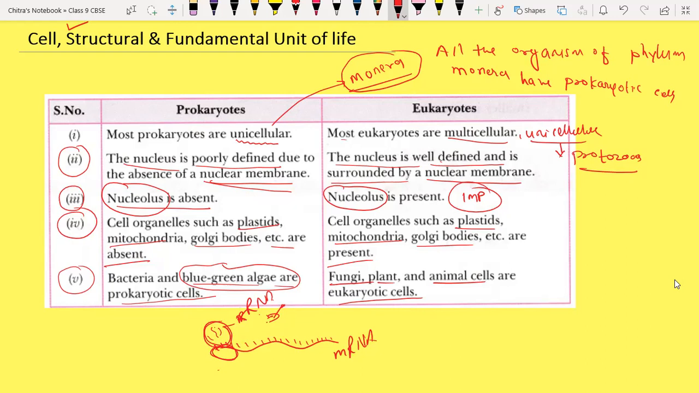Yes, sir. So these are the five basic differences between prokaryotic and eukaryotic cell. Okay, so I want everyone to take a screenshot of that.